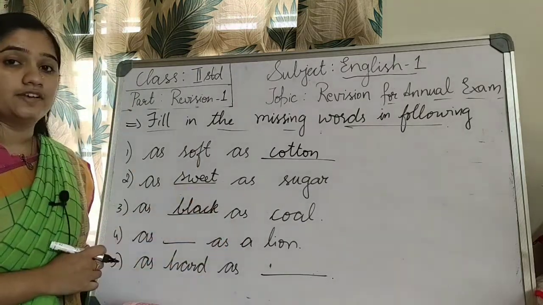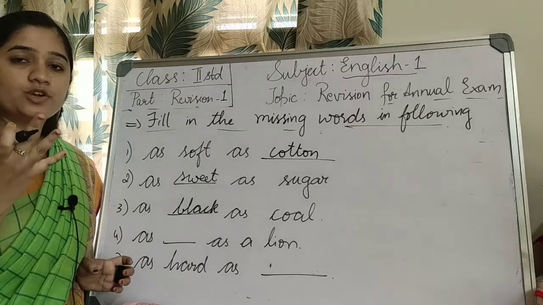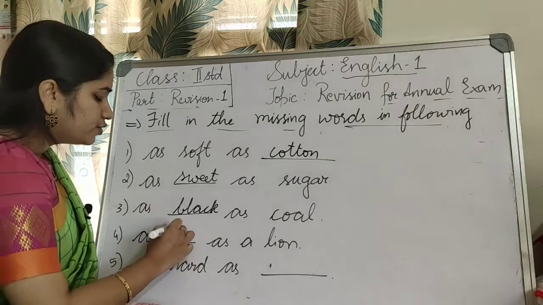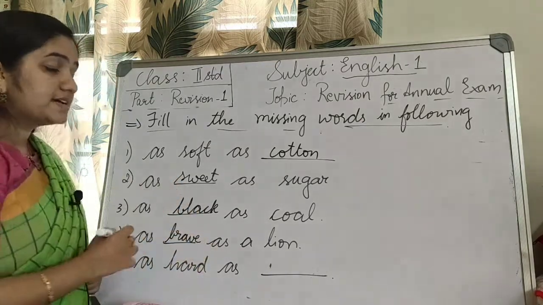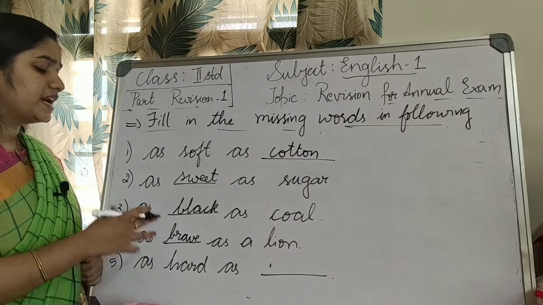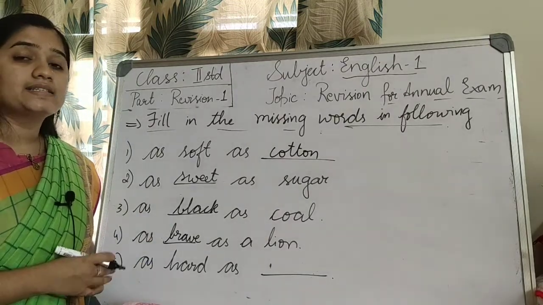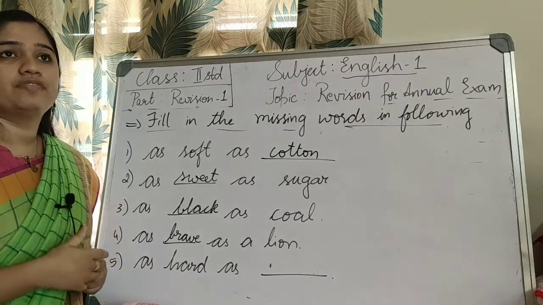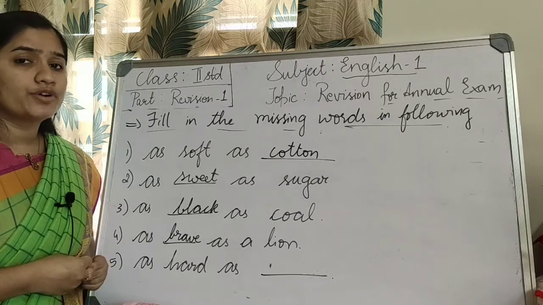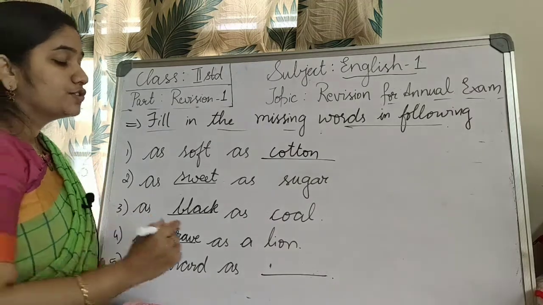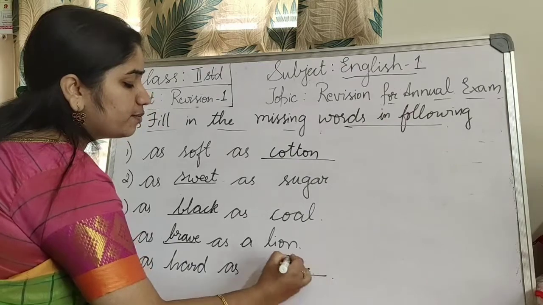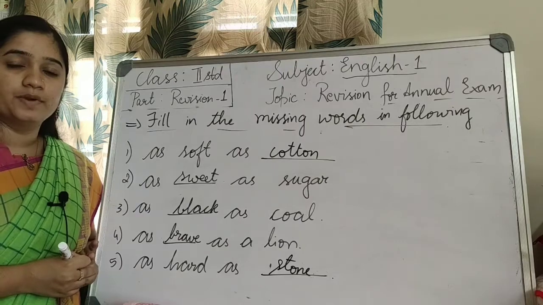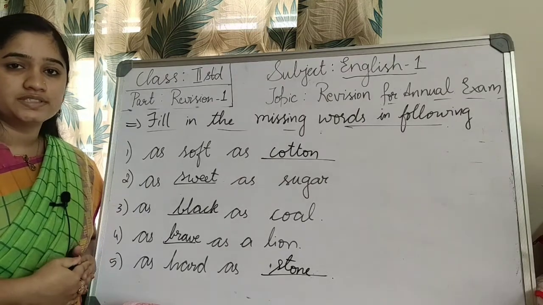As dash as lion. So as soon as you remember lion, what comes in your mind? Lion is a brave animal, isn't it? It's the strongest animal. Yeah. So you have to write as brave as lion. Next, as hard as dash. As hard as, which is the hardest thing you feel? If I tell you to give an example for hardest thing, what do you get in mind? As hard as stone. Stone is hard, no? Can you break it by your hands or do something with your hands? No, right? Your bones get broken if you try to do something with stones, isn't it?